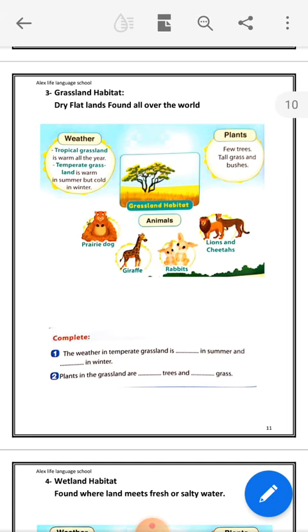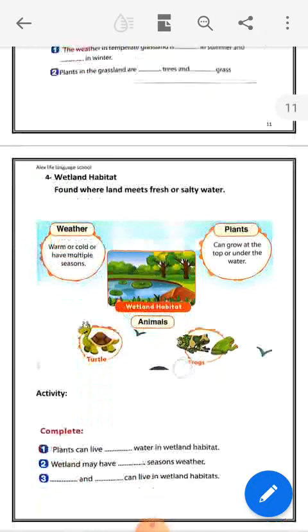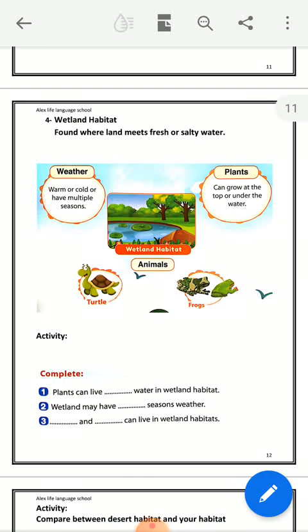Temperate grassland is warm in summer and cold in winter. Plants in the grassland are few trees and tall grasses. Okay. The fourth type of habitat is wetland.